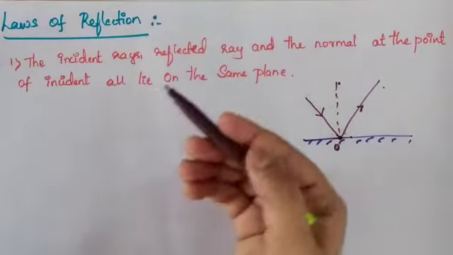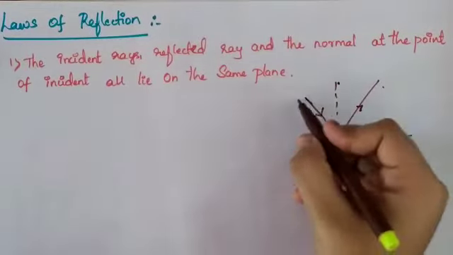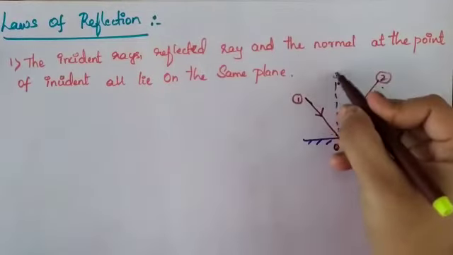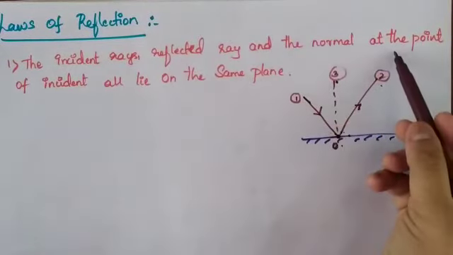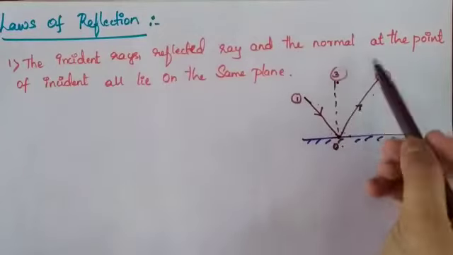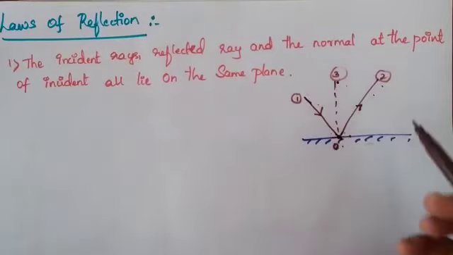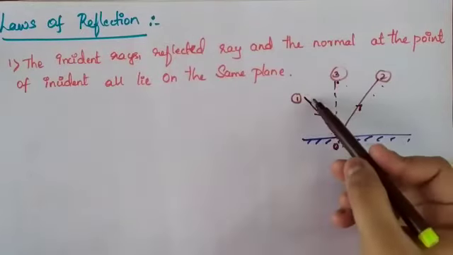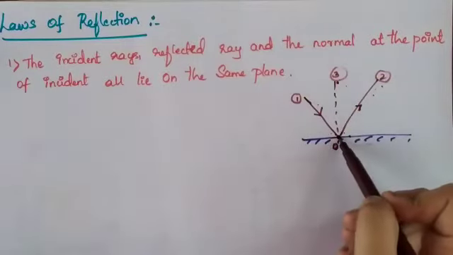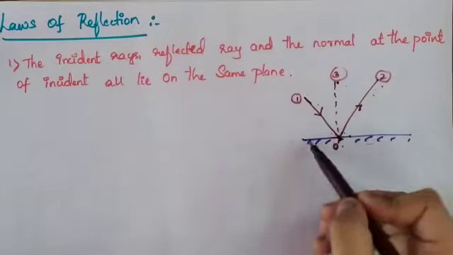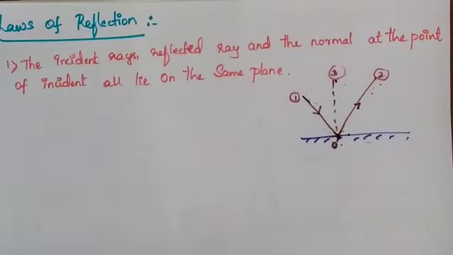So what is the first law saying? This is incident ray 1, this is 2, and this is the third one. The incident ray, the reflected ray and the normal at the point of incidence all lie on the same plane. If you draw this diagram, then you will understand. Once again, I'll repeat it: the incident ray, the reflected ray and the normal at the point of incidence all lie on the same plane. So this is the first law of reflection.